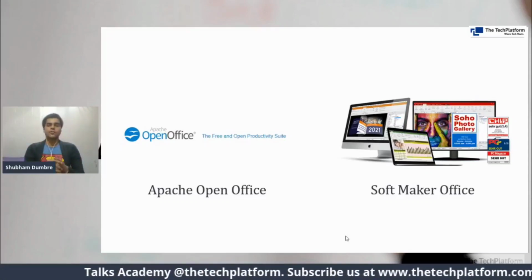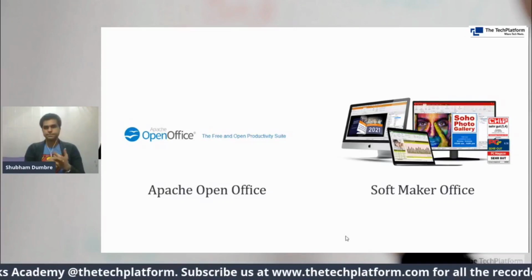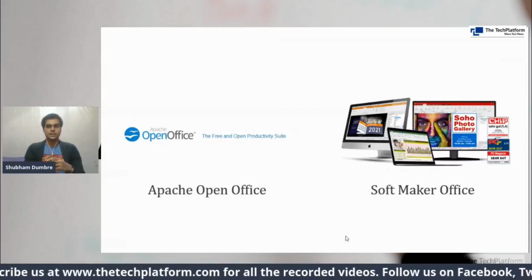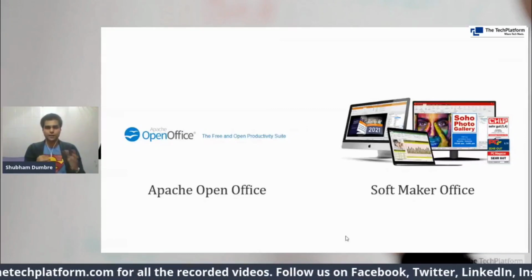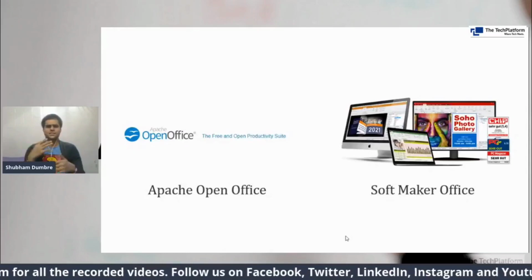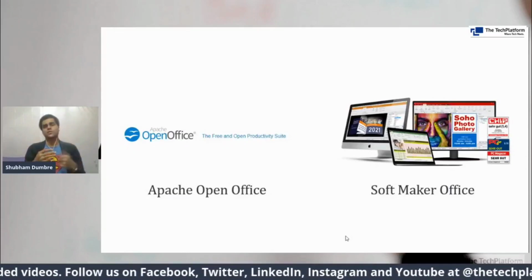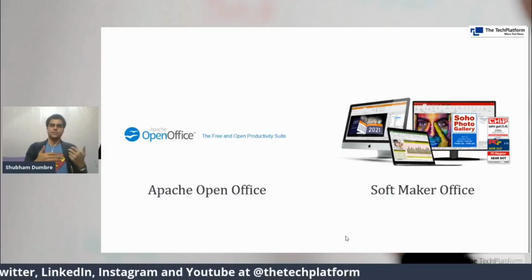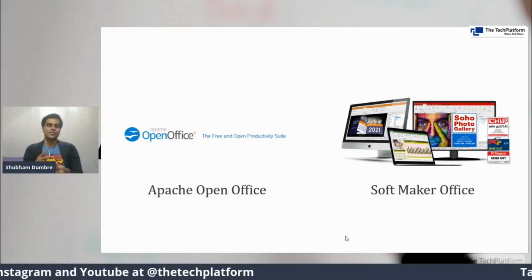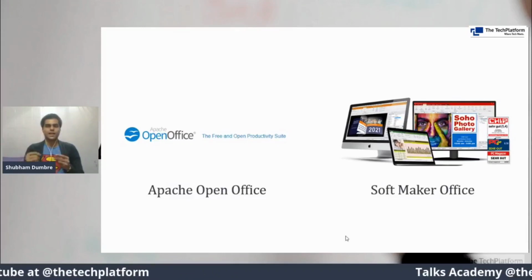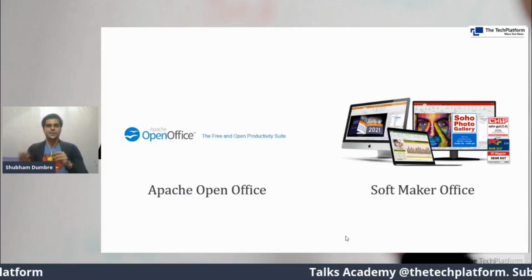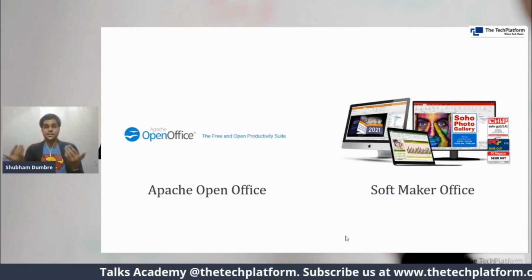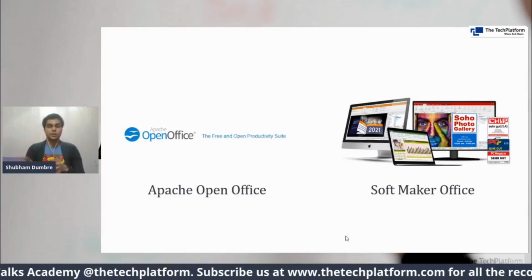Next in this list is SoftMaker Office. This SoftMaker Office is very similar to Microsoft Office, a very affordable alternative to it. It has almost similar functionality to Microsoft Office. Just that Microsoft Office has come earlier, and SoftMaker Office of course has its own kind of branding, and the positioning of some controls is different, but if we talk about the overall look and feel, it is similar to Microsoft Office.